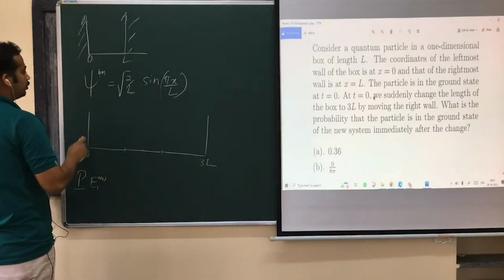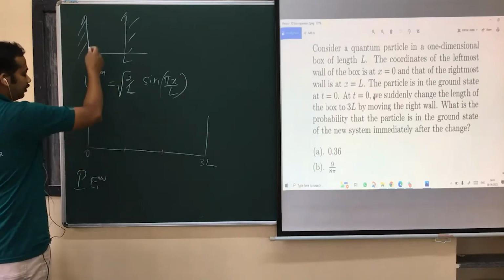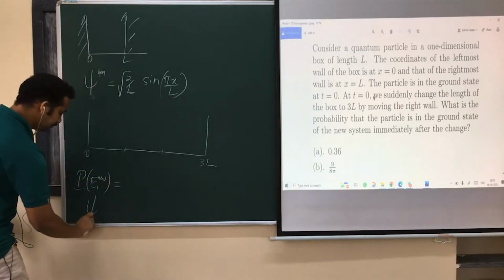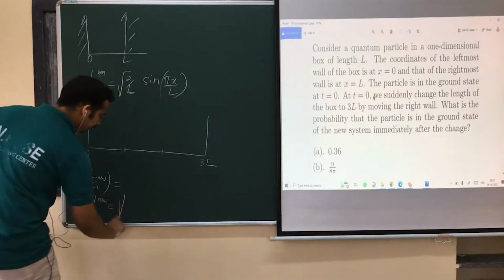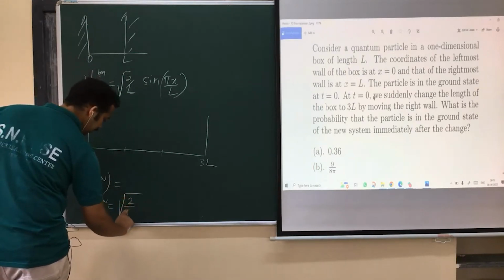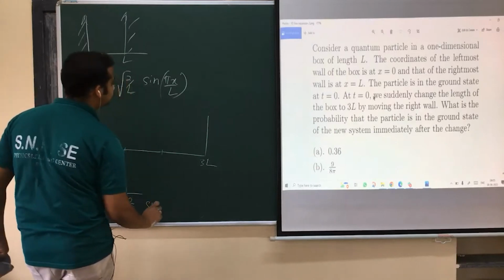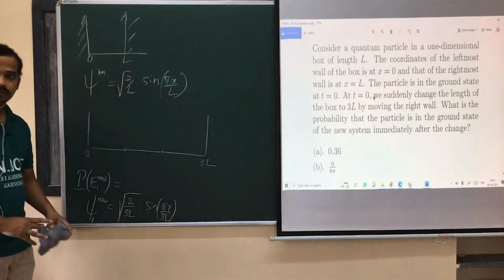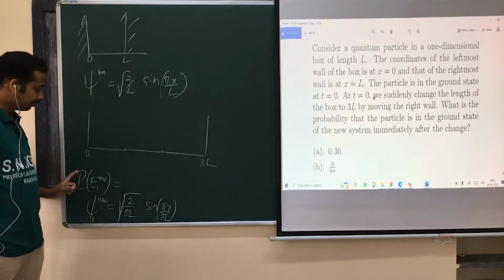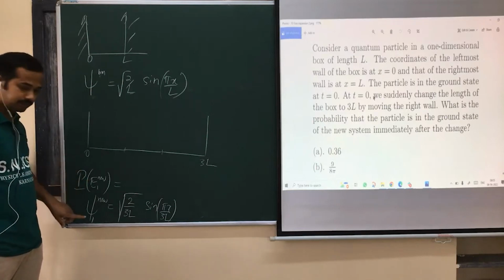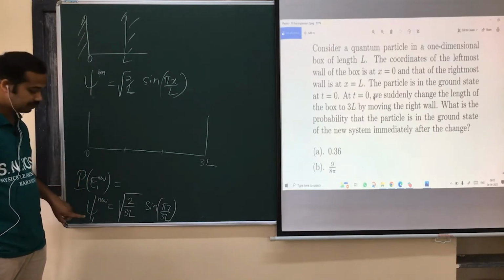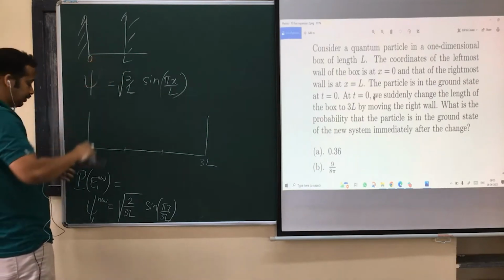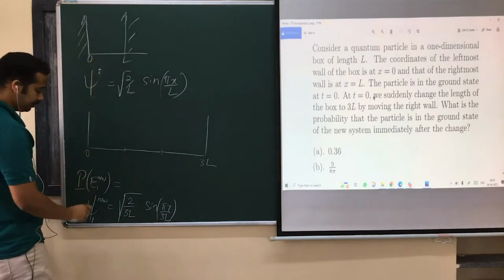Okay, let me call this the old box and this the new box. So that's nothing but psi 1 of new, which is equal to root of 2 by 3L sine pi x by 3L. Am I right? If you want to find the probability of this one, the state after the measurement is this one. That's why this is the final state, the state after the measurement. This is the state before measurement. Let me write initial state. This is the final state.